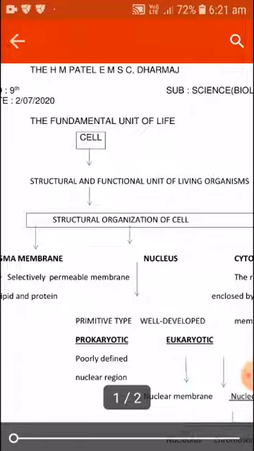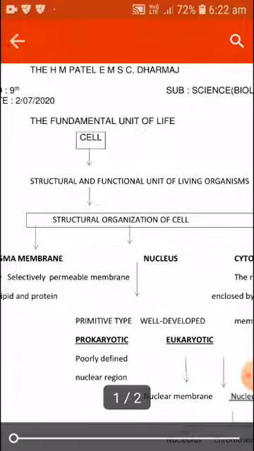When we talk about the structural organization of the cells, we talk about three components, that is the plasma membrane or the cell membrane, the nucleus and the cytoplasm. Now, before we go to the components, we need to know why the cell is known as the structural and functional unit of living organisms. So, go through the text once again, read the lesson and find the reason why the cell is known as the structural and functional unit of living organisms.